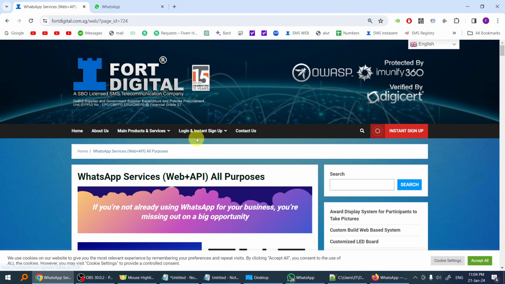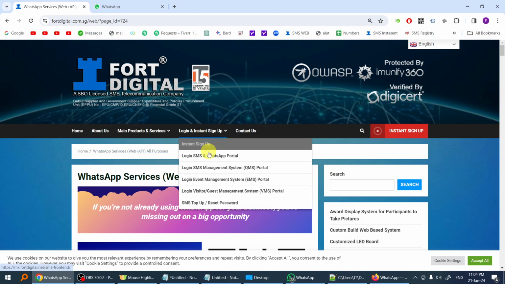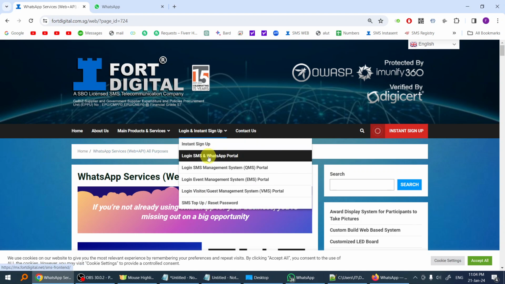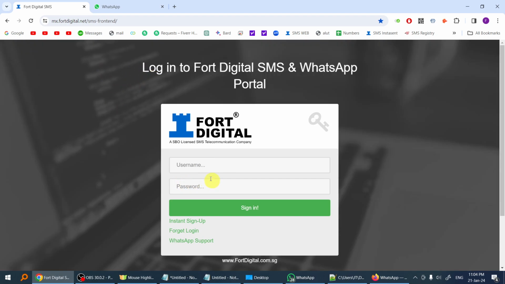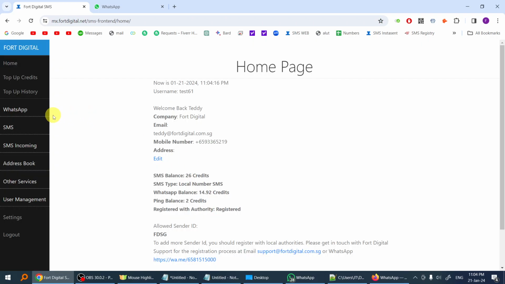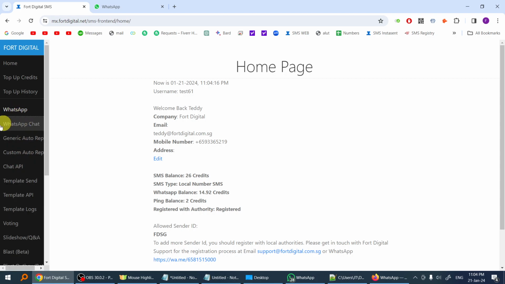So to log into our SMS and WhatsApp portals, you just go to these portals and log in using the username and password that we set up for you. Once you log in, on the left menu you can see there is a WhatsApp and there is an SMS function. In this video I'm going to share with you the WhatsApp functions.